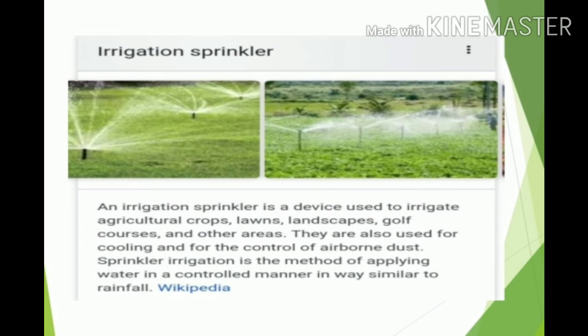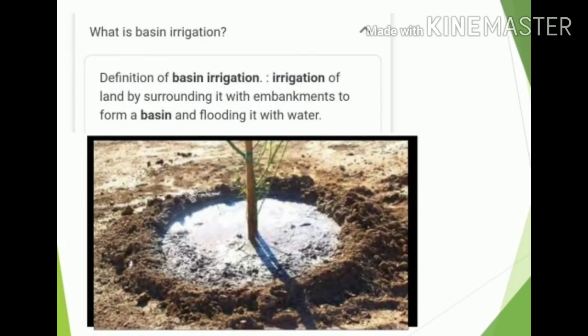Okay, next, one of the older techniques of irrigation is basin irrigation. So in basin irrigation, what happens? The land around the plant is surrounded with soil like a basin, in which water is added, and this is the basic technique which was used in olden days, and even at the present time also.